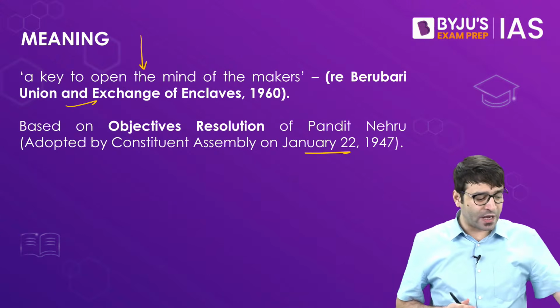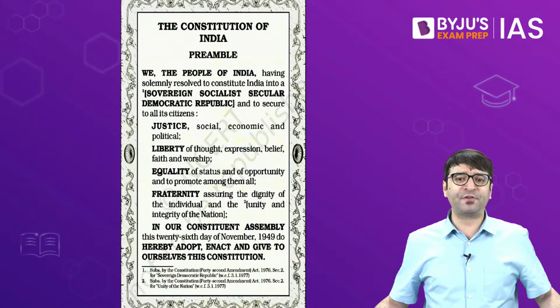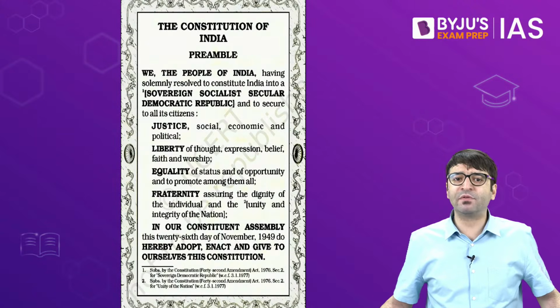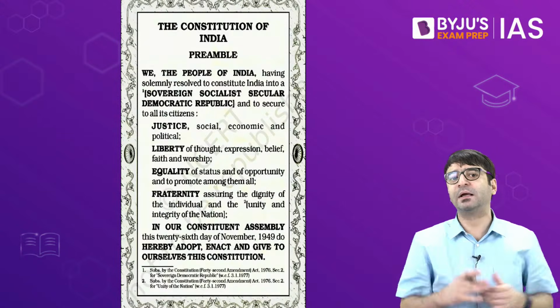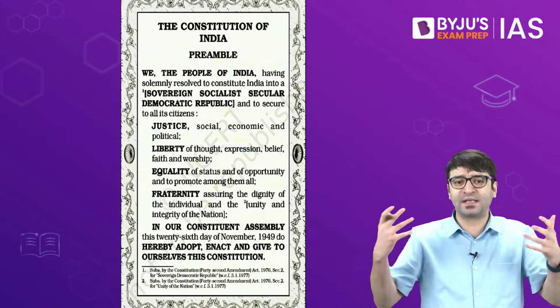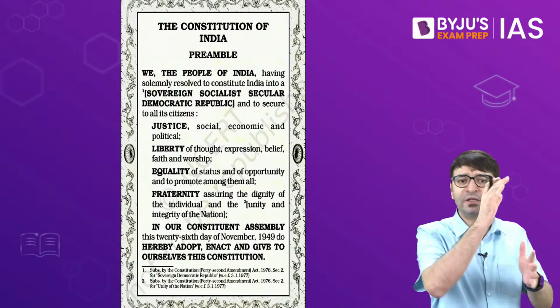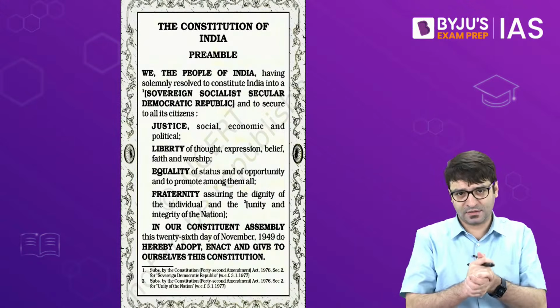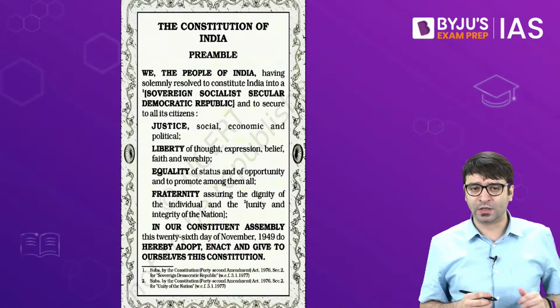Now let me tell you and show you the text of the preamble. We, the people of India, having solemnly resolved to constitute India into a sovereign, socialist, secular, democratic republic, and to secure to all its citizens justice, social, economic, political, liberty of thought, equality, fraternity, dignity of an individual.